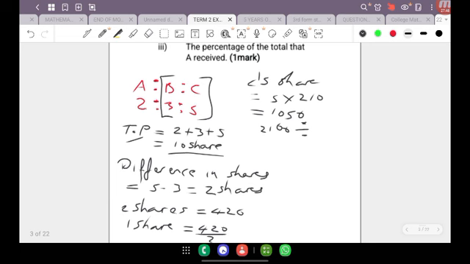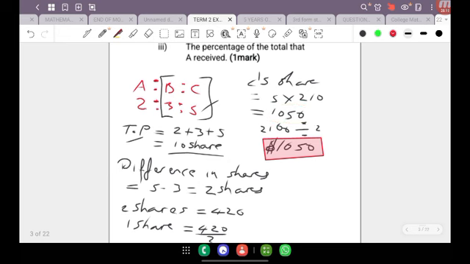The total proportion is 10, C got 5, so C would have gotten 50% of the money, and 50% is 50 out of 100, which is to divide by 2, and that also gives us $1,050. So there's always an extra way of thinking about the question. It's not just one way of getting to your solution.